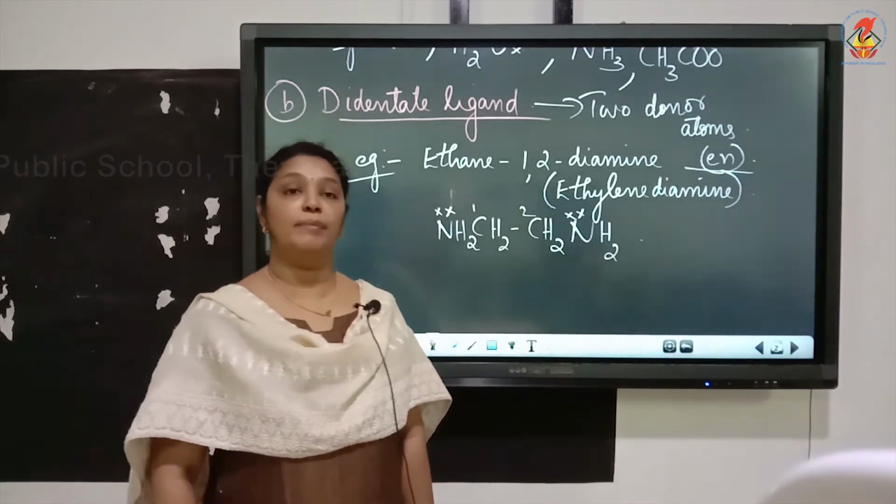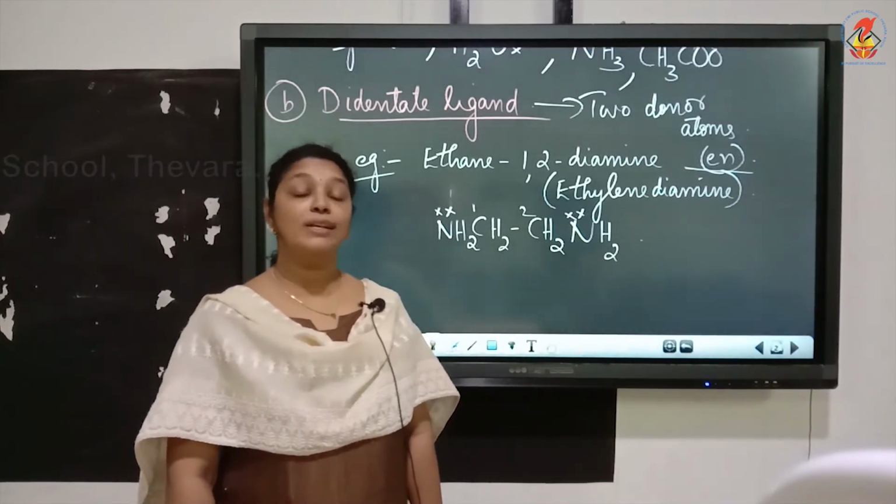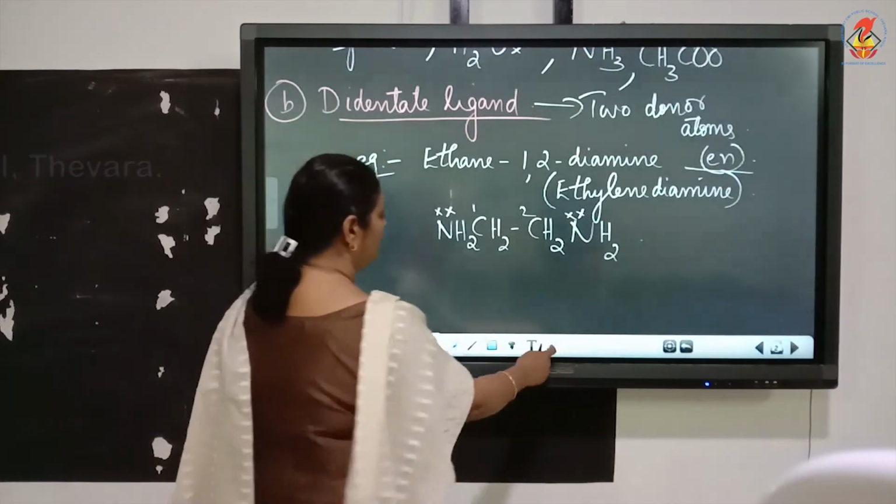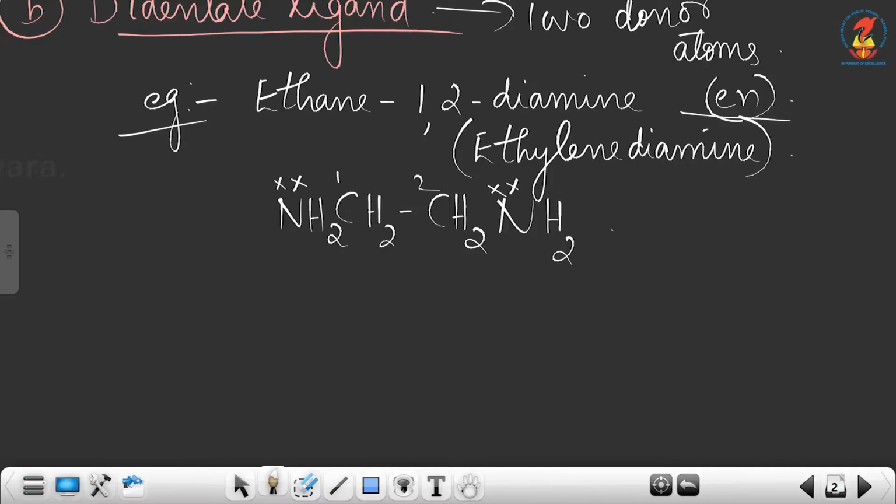Now the second example of a didentate ligand is the oxalate ion. You know what oxalic acid is? So the second example is the oxalate ion.